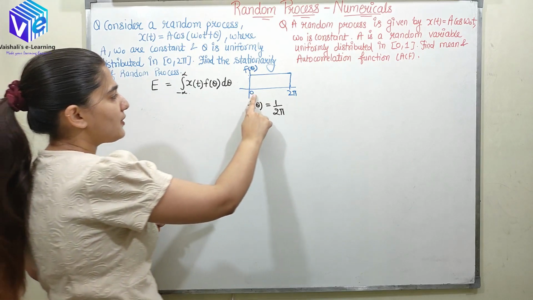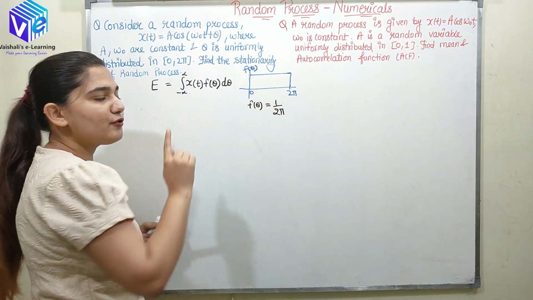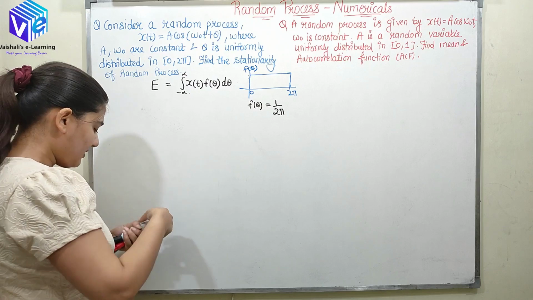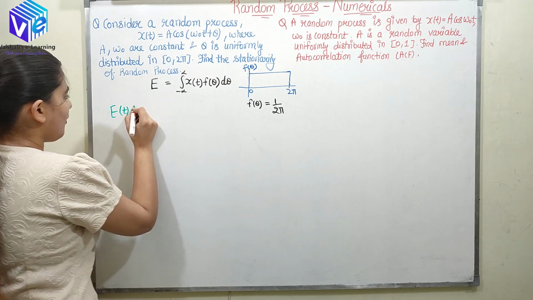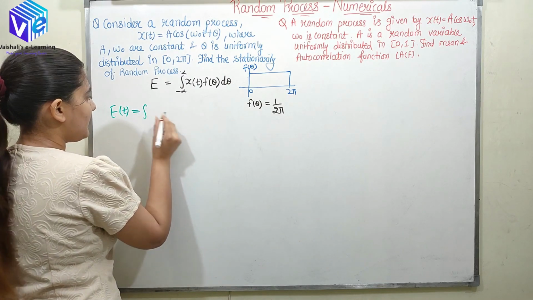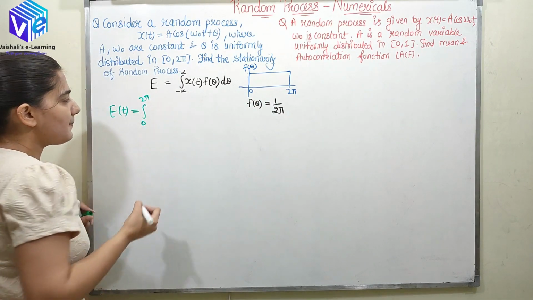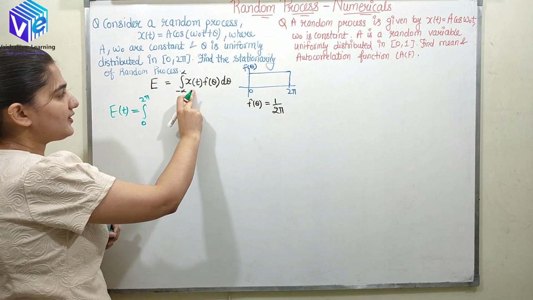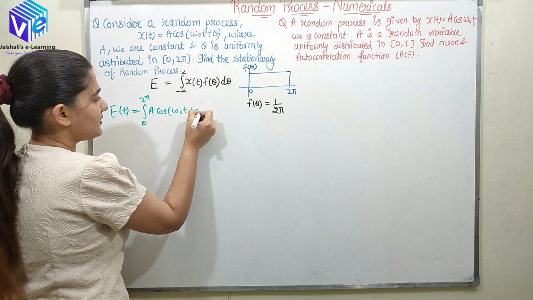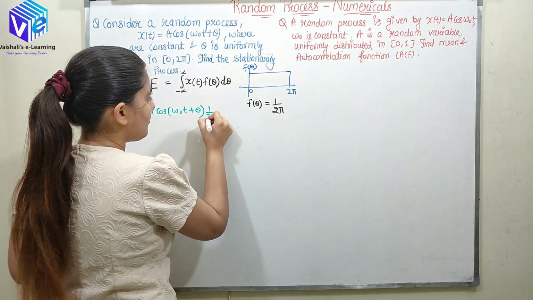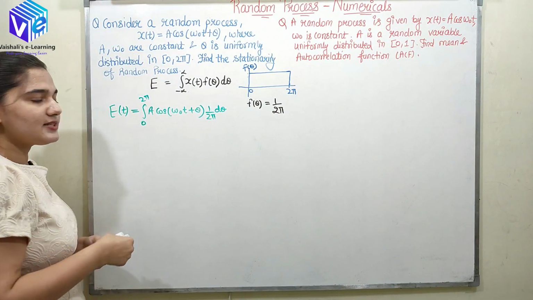You can see that it is 1 upon 2 pi in the range 0 to 2 pi, and before and after this it is 0. So now I can put these values into the expression for the mean, and the integration limits change to 0 to 2 pi. Now I'll put the value of X(t), which is A cos(omega naught t plus theta). Now f of theta would be 1 upon 2 pi, as I have already found, into d theta. So now I just need to integrate it.